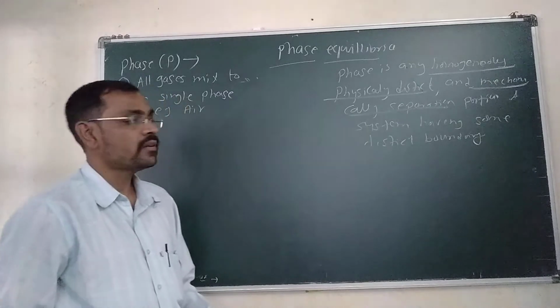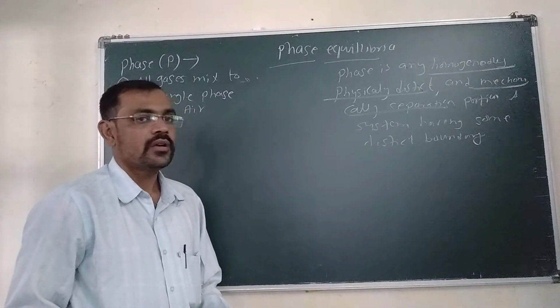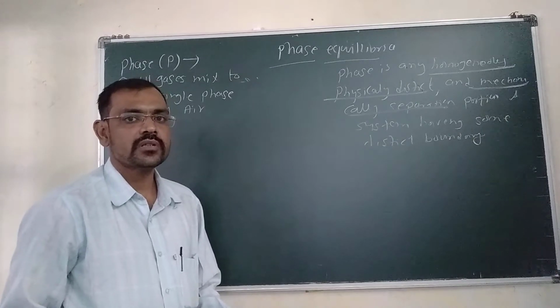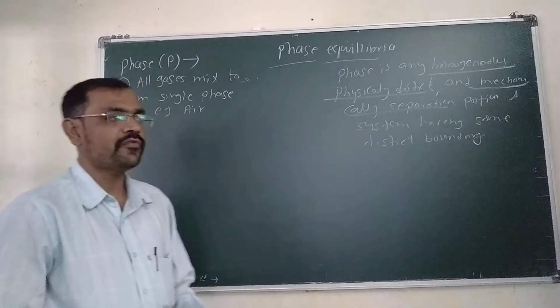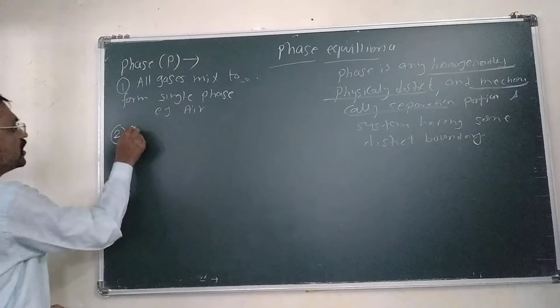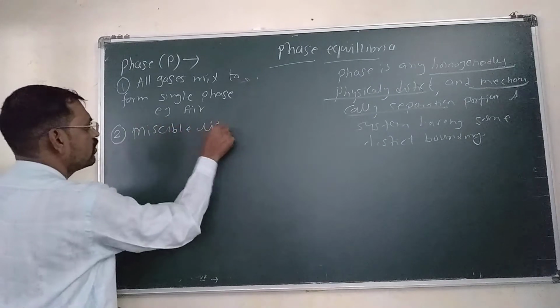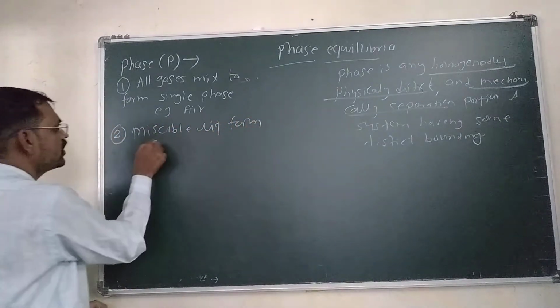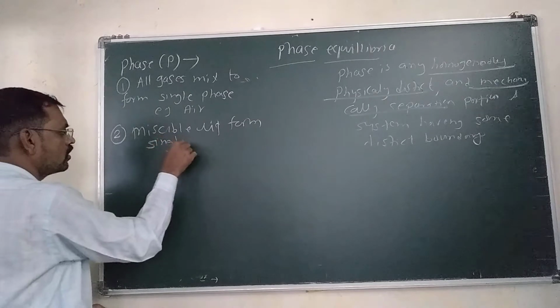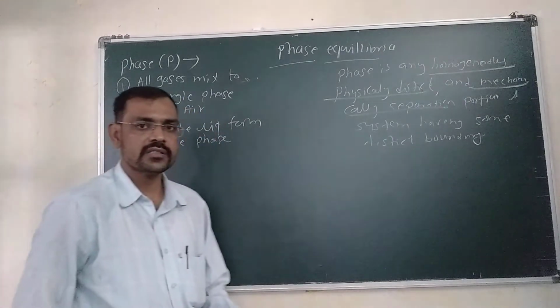Second is immiscible liquid forms more than one phase. Miscible liquid forms single phase. Miscible liquids, that is alcohol plus water.